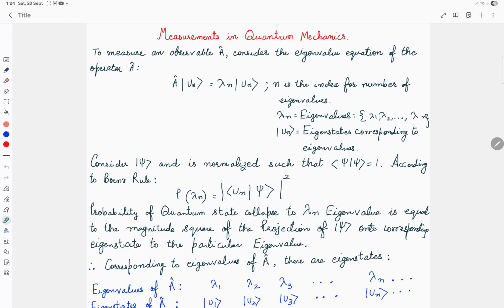This is given by the magnitude square of the projection of psi onto the corresponding eigenstate un, because un is related to lambda n. So the probability of getting lambda n as the output is given by the projection of psi onto the eigenstate corresponding to that particular eigenvalue, and you take its magnitude squared. That will be the final probability.